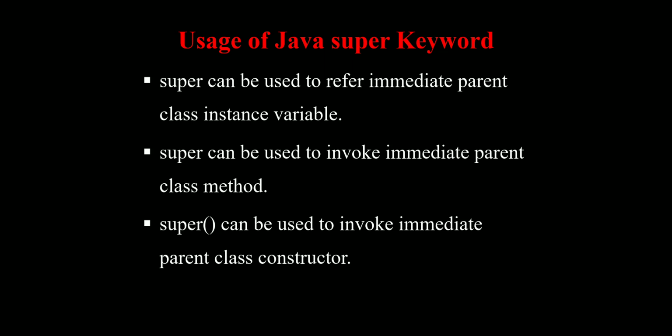These are the three usages of the super keyword. First, it is used to refer to the immediate parent class instance variables. Second, it is used to invoke the immediate parent class method. And third, it is used to invoke the immediate parent class constructor. These are the usages of the super keyword in Java. I hope you all understand this overriding concept and the super keyword concept. Thank you.